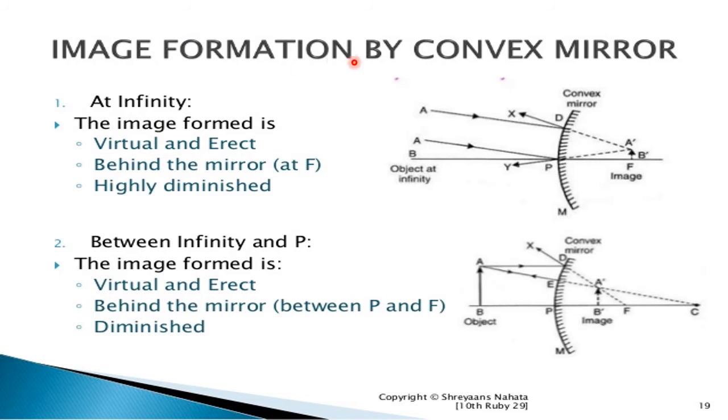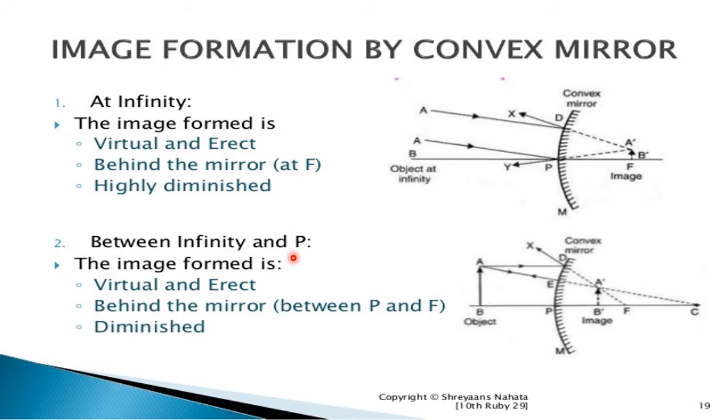Okay, now image formation by the convex mirror. As we studied previously, the image formed by the concave mirror. Now we study the image formation by the convex mirror. At infinity, the image is formed virtual, erect, behind the mirror at the focus point and highly diminished. It means when the object is at infinity, the image is formed at the focus point in the convex mirror.